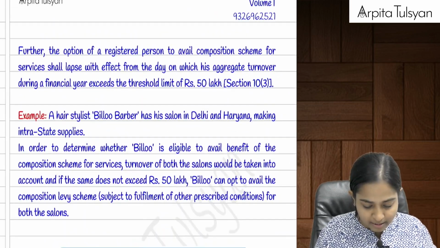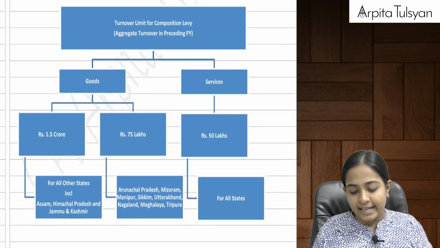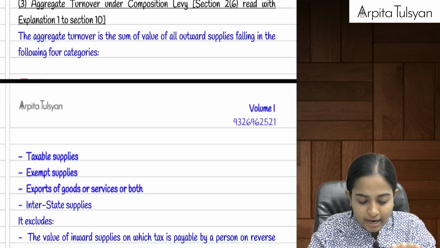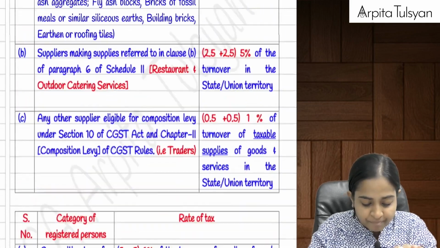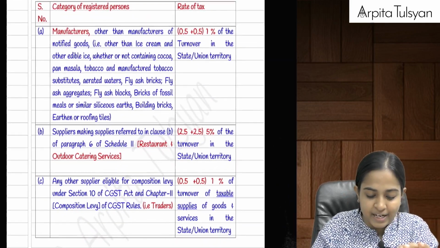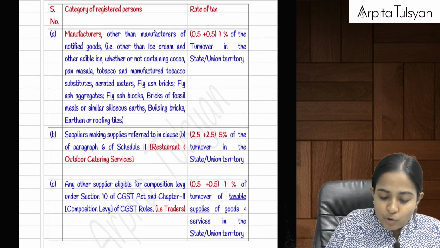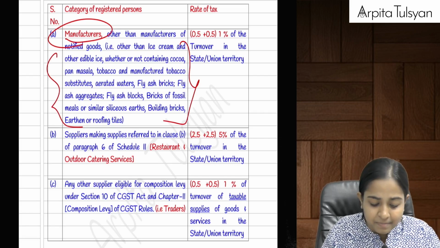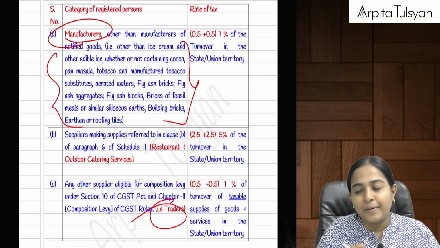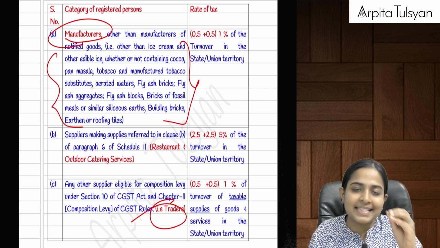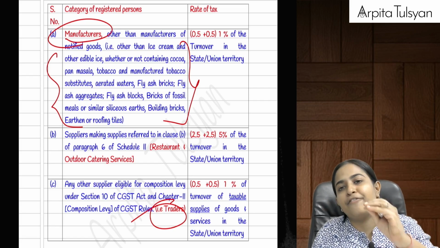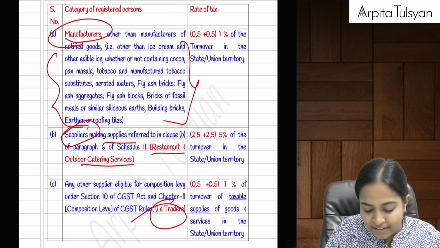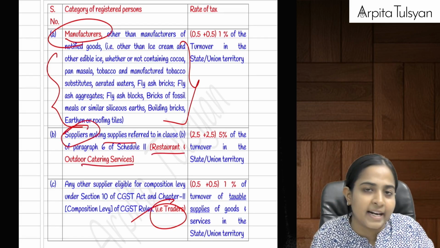They are telling that if you are engaged in supply of goods, that is in any of these three cases: if you are a manufacturer other than manufacturing of some specific items, or if you are a trader of some goods, or if you are a supplier making some specific services, that is restaurant and outdoor catering services.